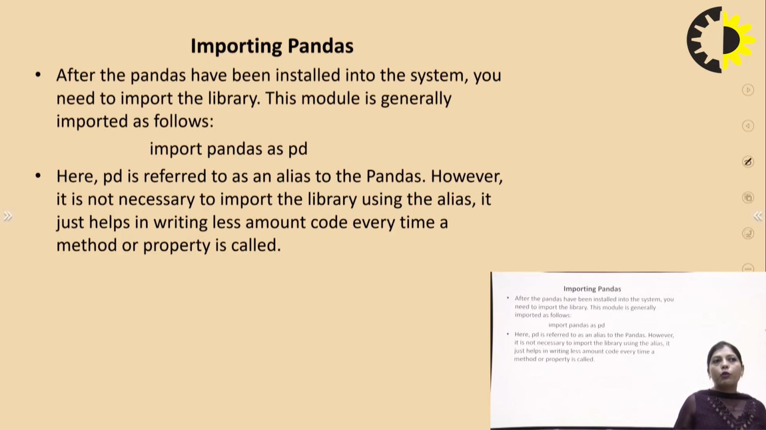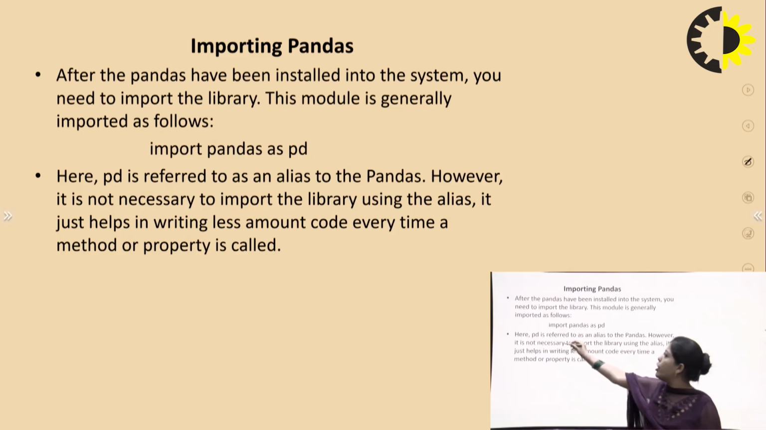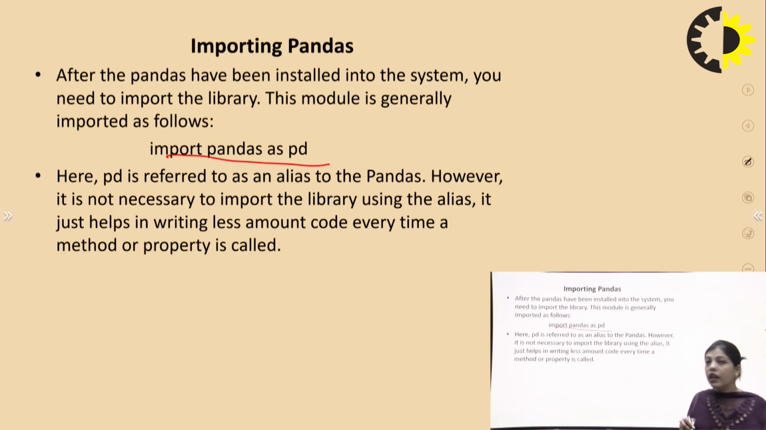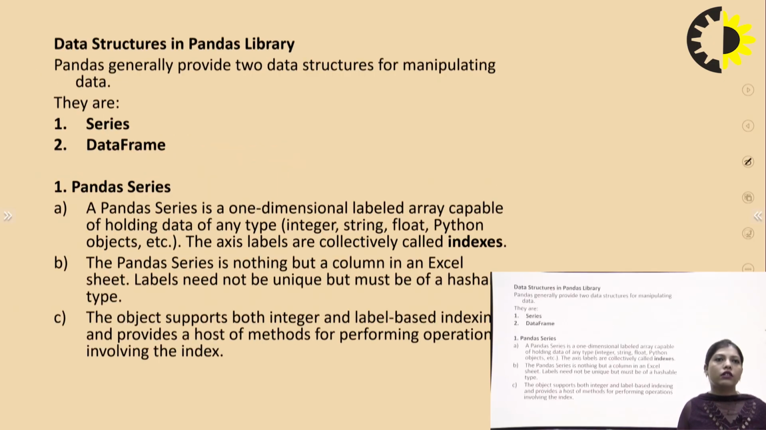So how can you import Pandas? Simply you write import pandas as pd. pd is referred to as an alias for pandas. It is not necessary to import the library using an alias. It just helps in writing less code every time a method or property is called. There are two data structures in the Pandas library. First is the Series, another one is the DataFrame.